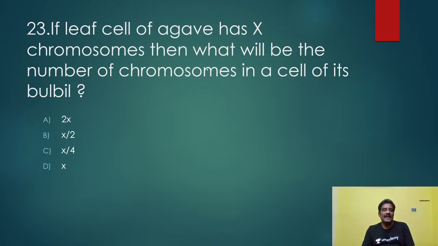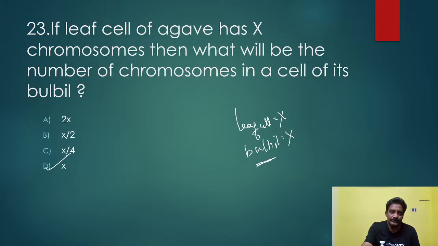A leaf cell again has X chromosomes. What will be the number of chromosomes in a cell of the bulbil? Bulbil is also a vegetative part, a plant part only. So here also the same number, there is no reduction. This is also a vegetative part of the plant. So D is the right answer.